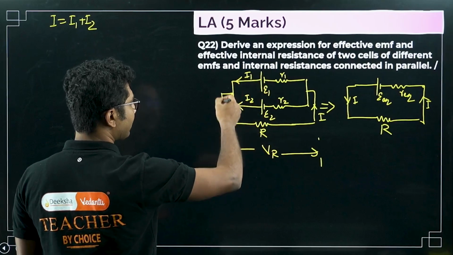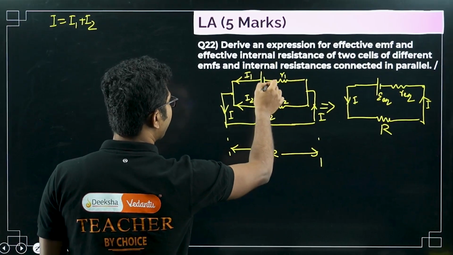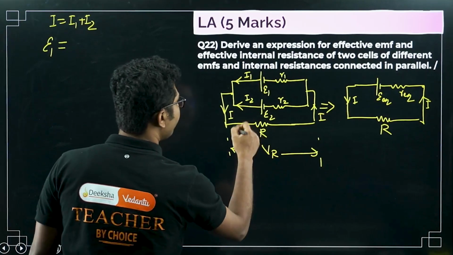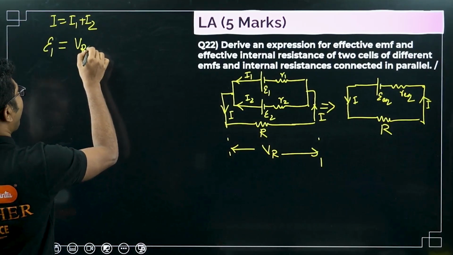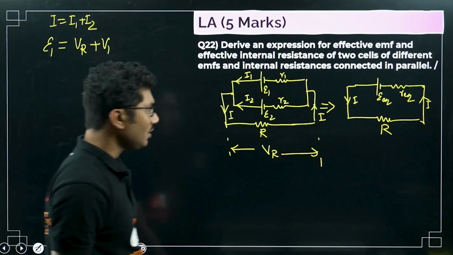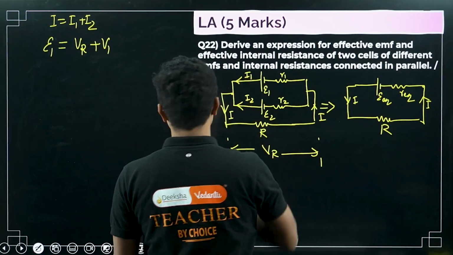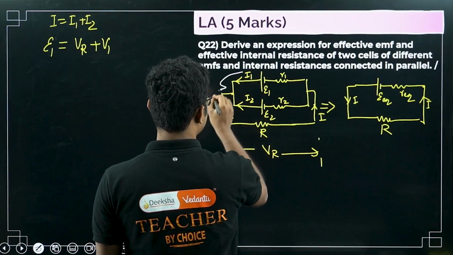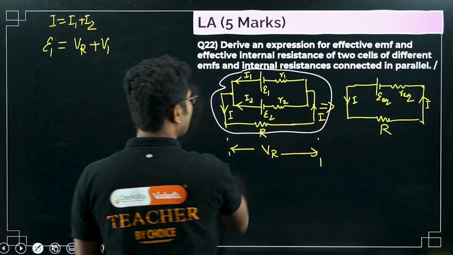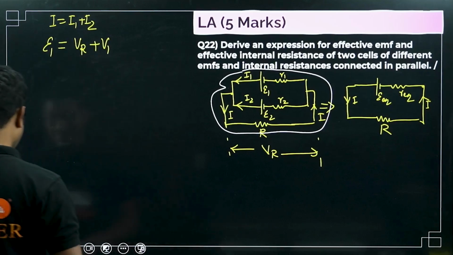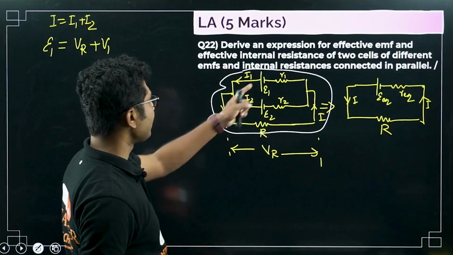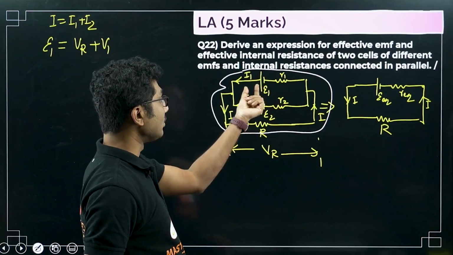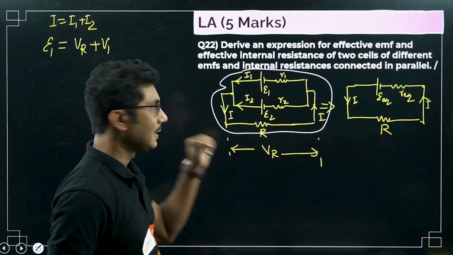Now first consider this path, the first path through which current is flowing. Considering this outside path, we can write epsilon 1 equals V1 plus VR, right?